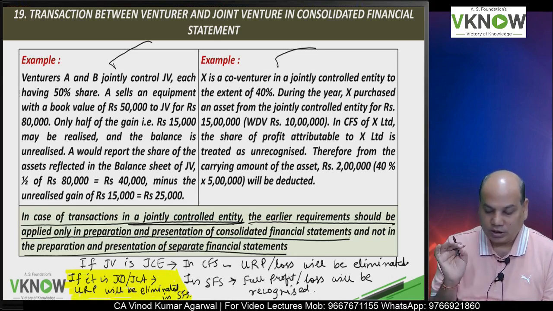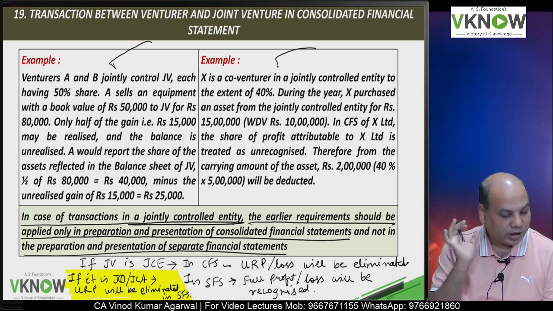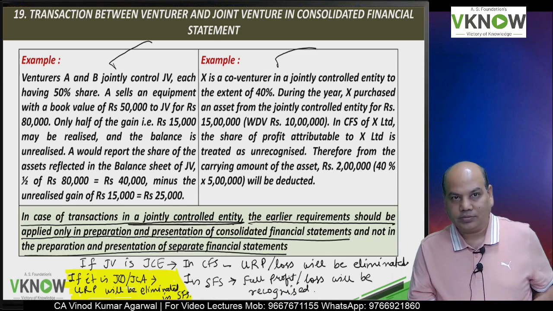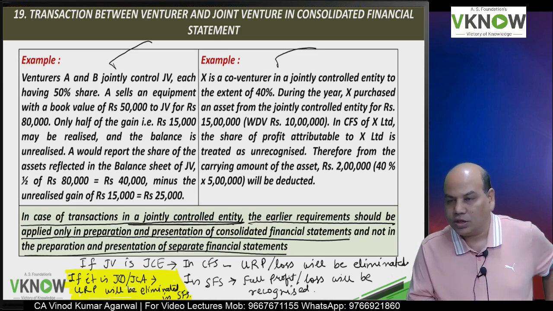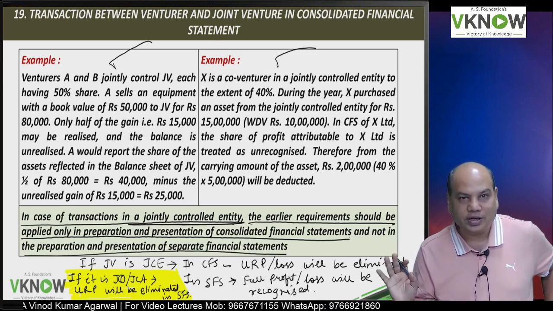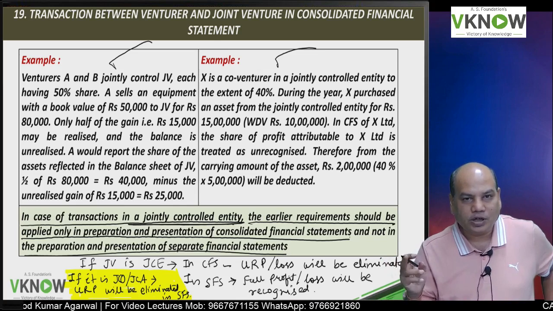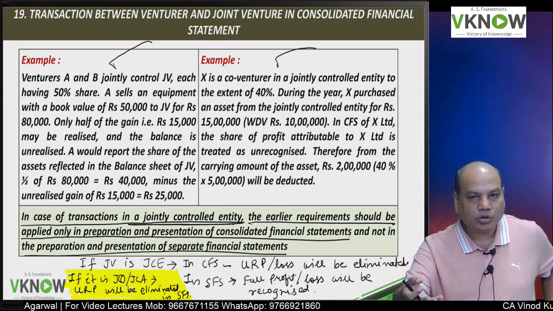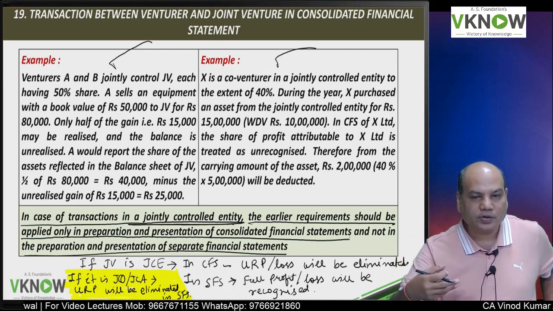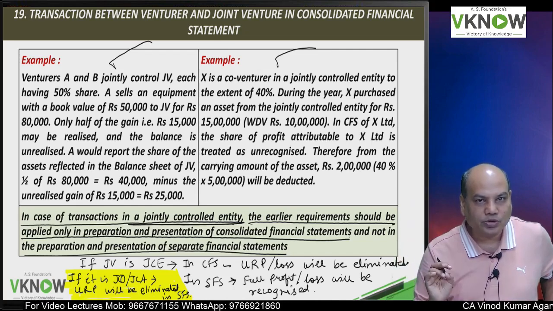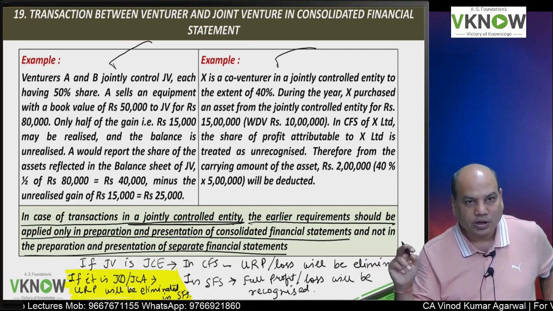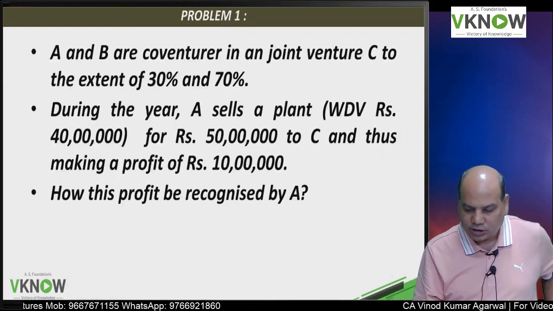But if it is JCE, the unrealized profit will be eliminated in consolidated financial statement. For JCO and JCA, there is no new entity created, and therefore whatever adjustment we have discussed will be done in SFS. Automatically, if you are preparing CFS, it will get transferred to CFS also. But if it is a jointly controlled entity, the elimination will be done only in CFS.